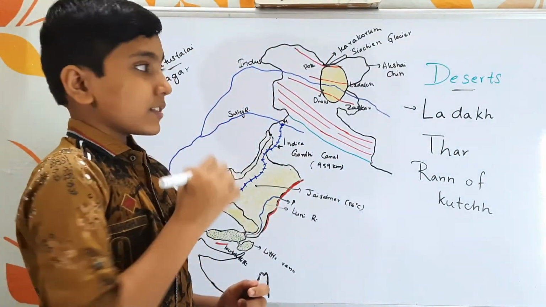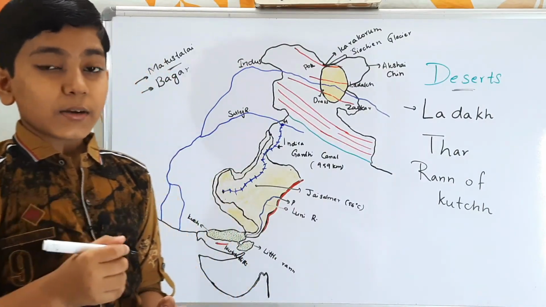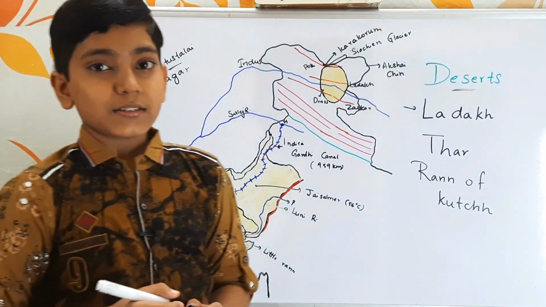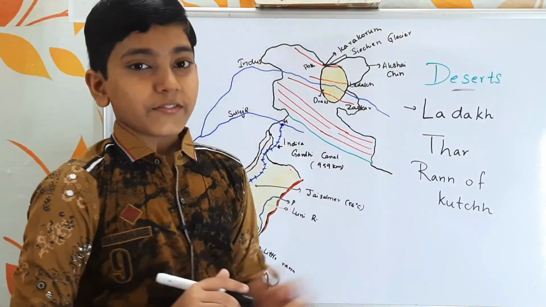So after deserts, we are left with only one topic, that is islands of India. We will discuss it in my upcoming class. So this is about the deserts of India.